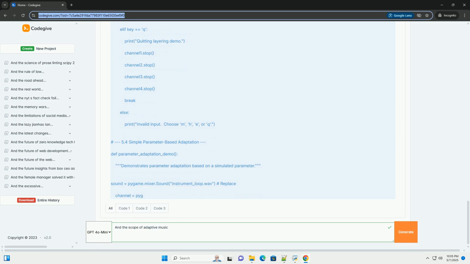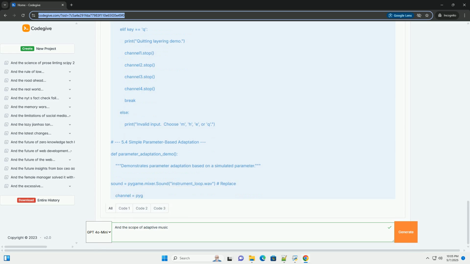4.3 Using scripting languages. Scripting languages like Python can be used to prototype and experiment with adaptive music concepts. Libraries like pygame, for basic audio playback, or more advanced libraries like Librosa, for audio analysis and manipulation, can be used to create dynamic musical systems.